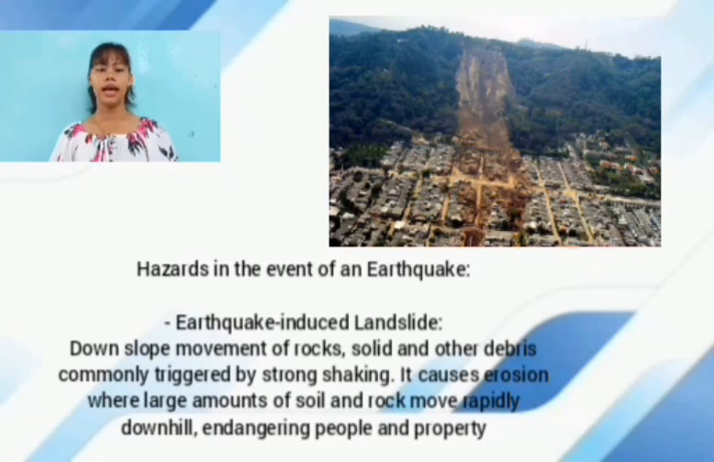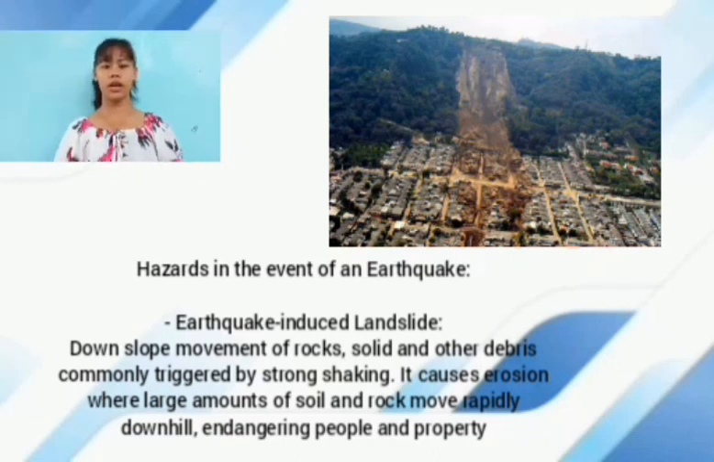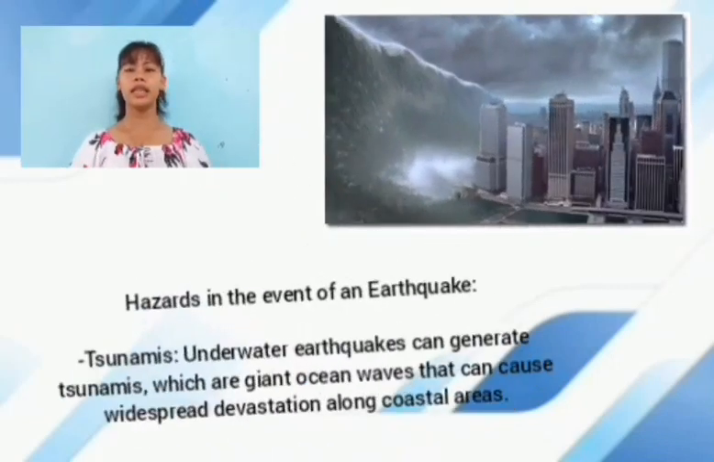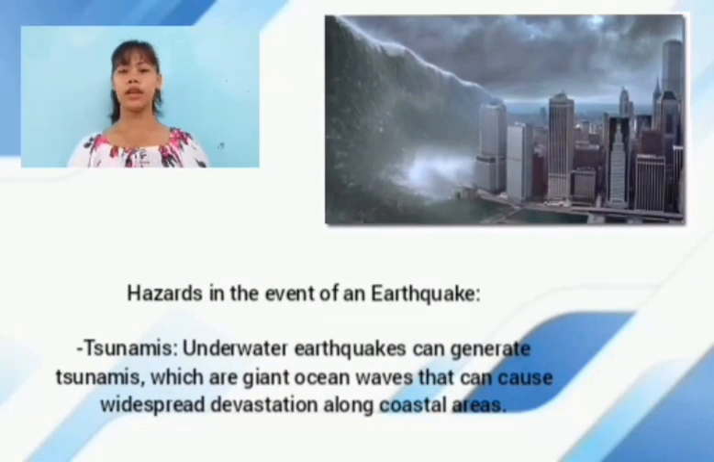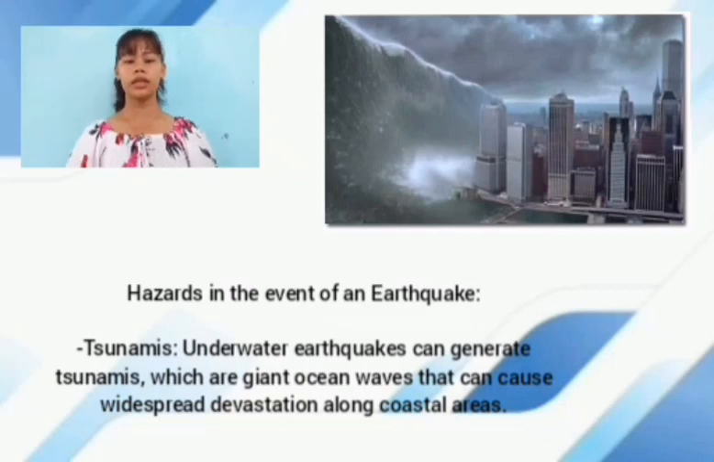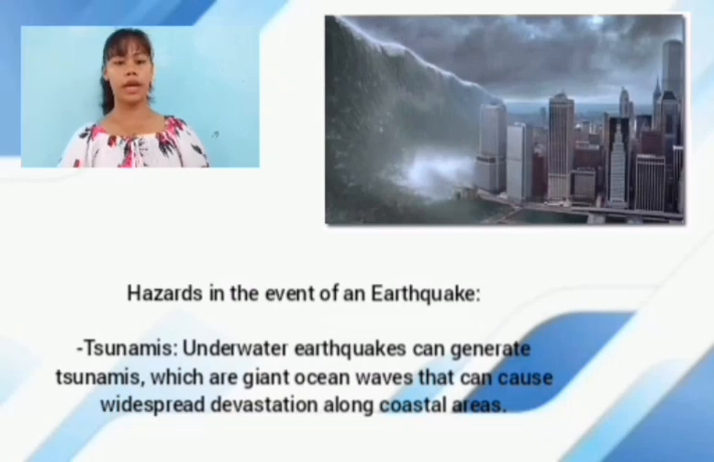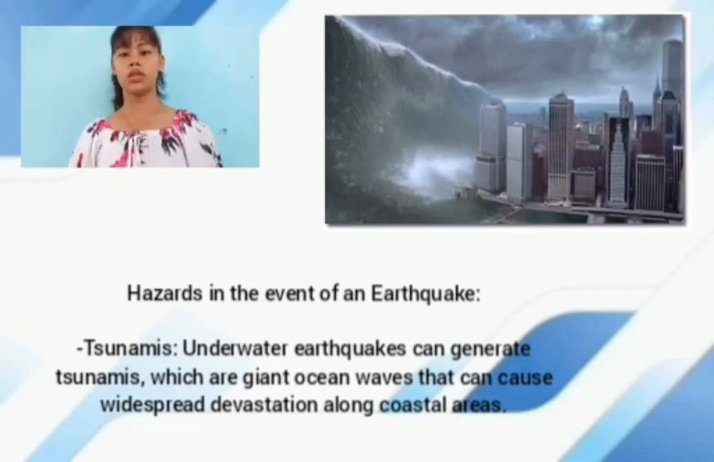Quake-induced landslide. Downslope movements of rocks, soil, and other debris, commonly triggered by strong shaking. It causes erosion where large amounts of soil and rocks move rapidly downhill, endangering people and property. Tsunamis. Underwater earthquakes can generate tsunamis, which are giant ocean waves that can cause widespread devastation along coastal areas.